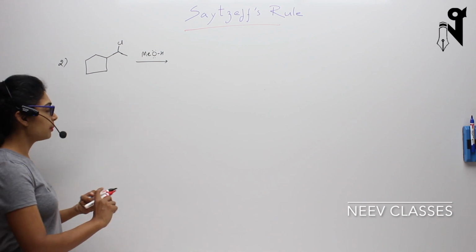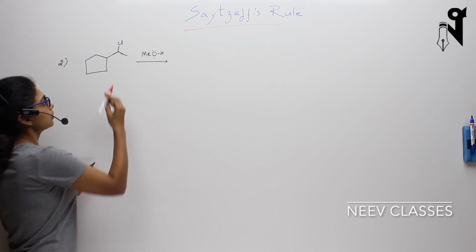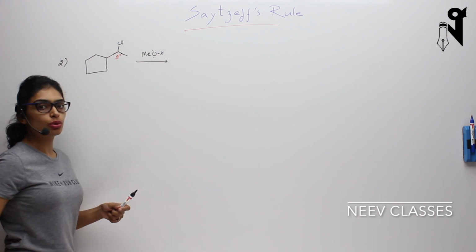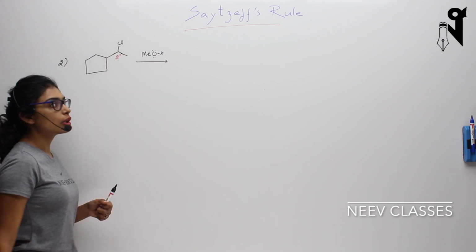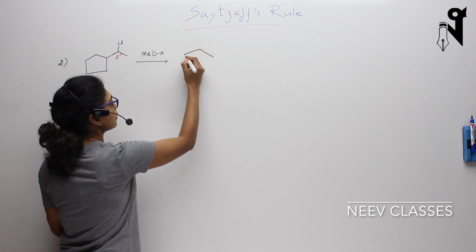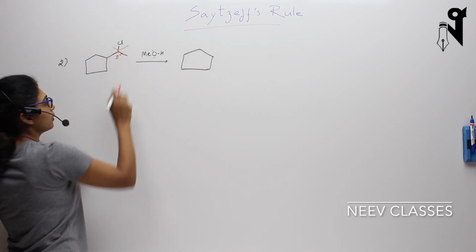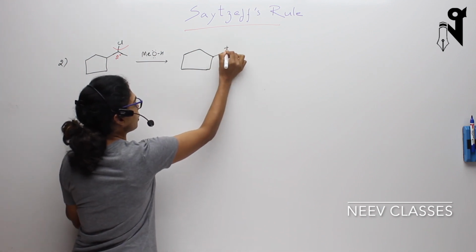Let's solve another example. So this is a second degree alkyl halide, and this reagent can act as a nucleophile or a base. Now even before this will attack, first of all chlorine will leave the molecule and will form a carbocation. So the carbocation will look like this. This will leave and this will form a carbocation like this.